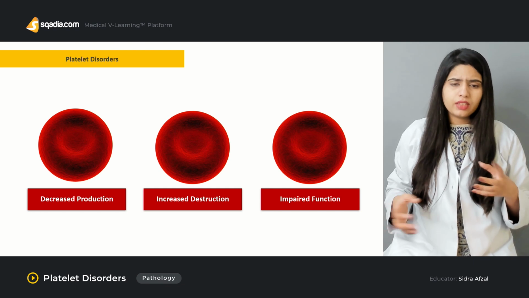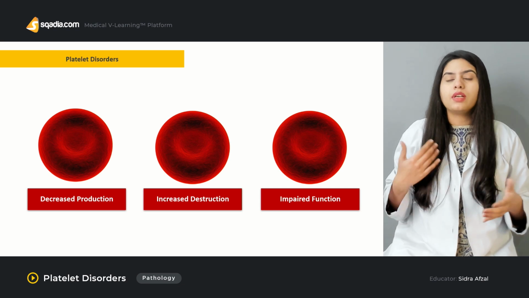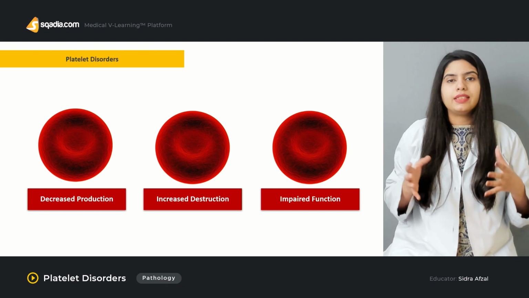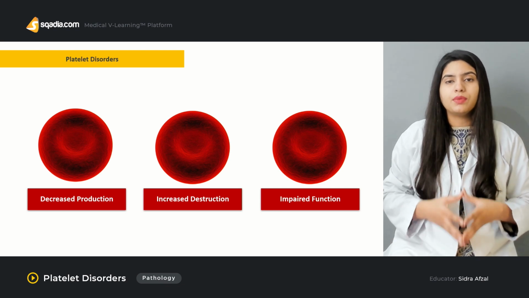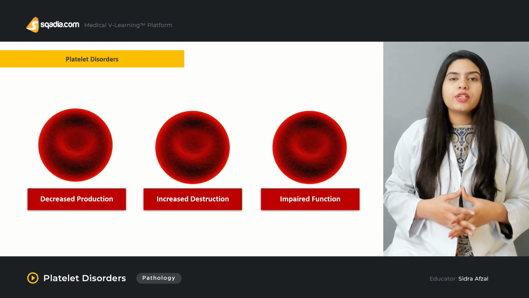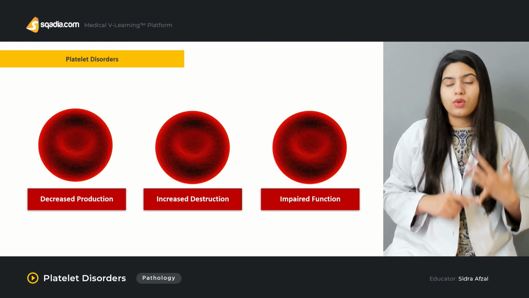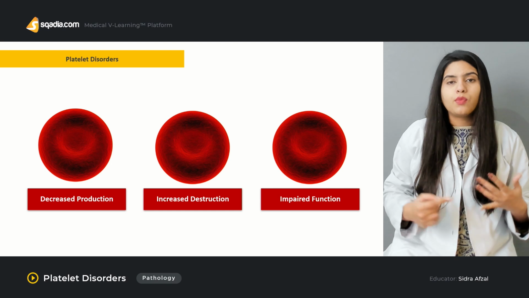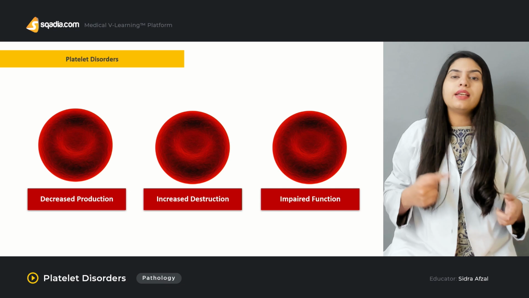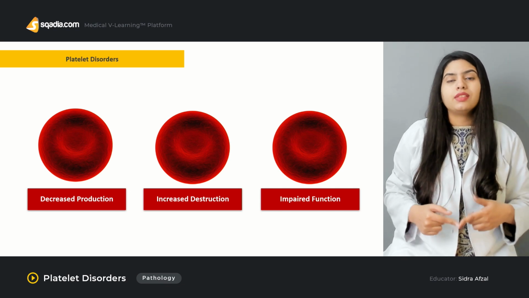Now, platelet disorders can be because of all these three things: decreased production, increased destruction, or impaired function. The normal platelet count is usually above 150,000 per microliter. In all the disorders, this level of platelets will be decreased in thrombocytopenia that we are going to discuss. Thrombocytopenia is actually the decrease in the platelet count, and thrombocytosis is the increase in the platelet count. First, we will study thrombocytopenia, that is decrease in the platelet count, and at the end of this lecture, we'll also discuss the increase in platelet count, that is thrombocytosis.